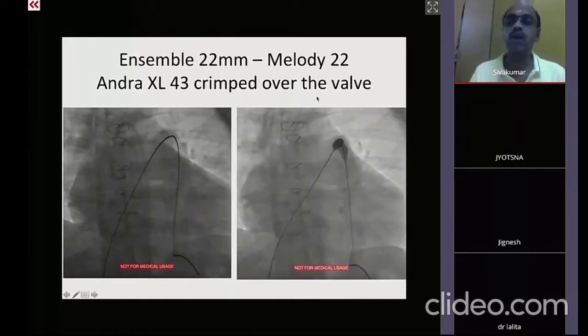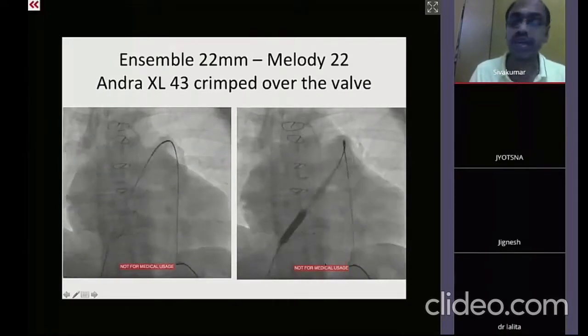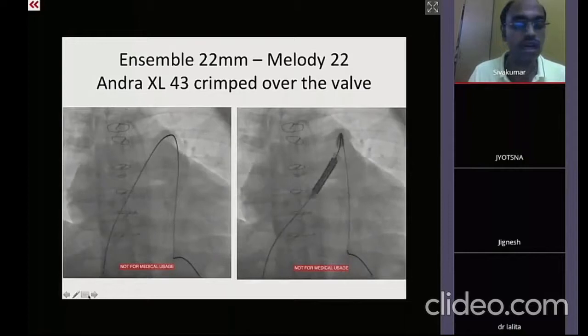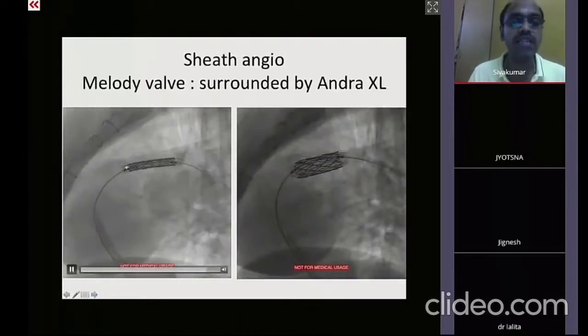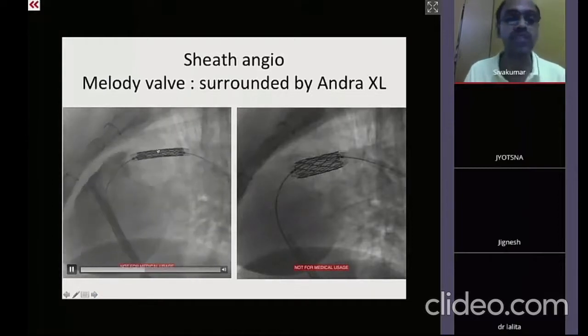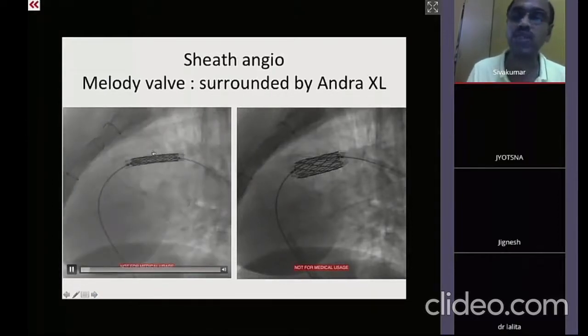Yeah. So here we can see that the stent is already mounted. Without a pre-stent, if you take a Melody valve, the Melody valve fractures very commonly.